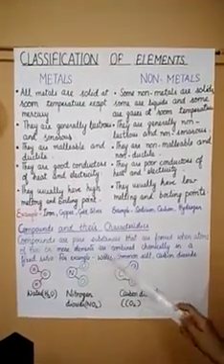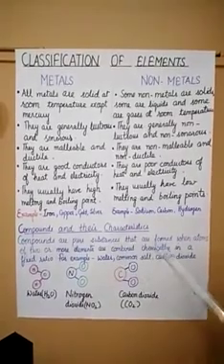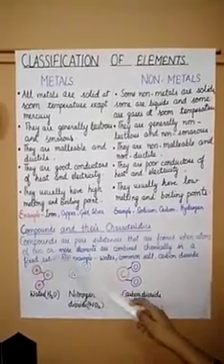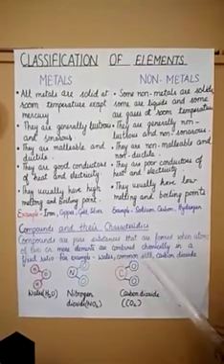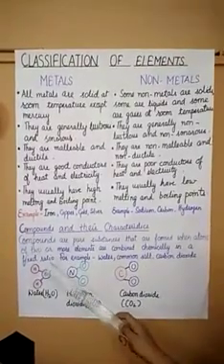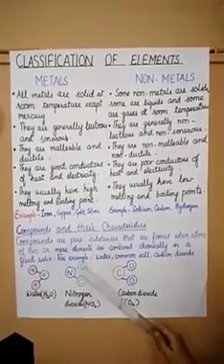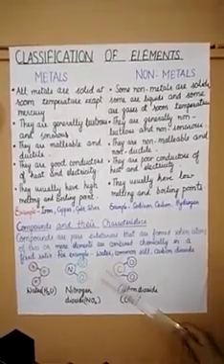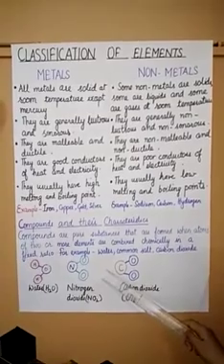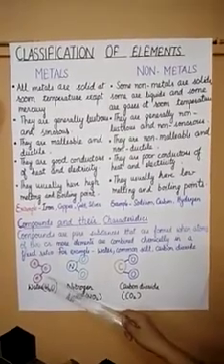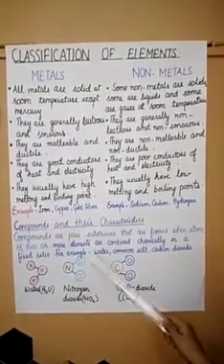Compounds are pure substances that are formed when atoms of two or more elements are combined chemically in a fixed ratio. So when two elements combine together in a fixed ratio, they form a compound. For example, water.